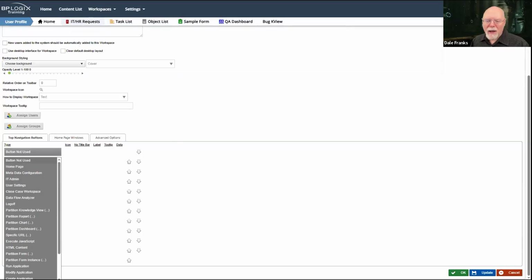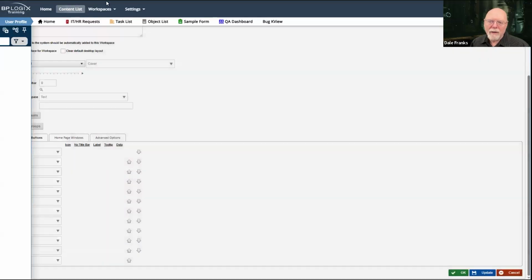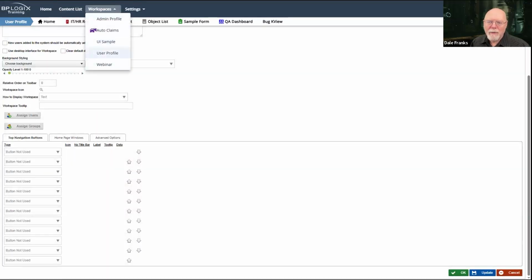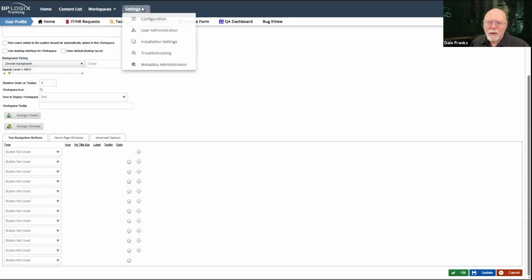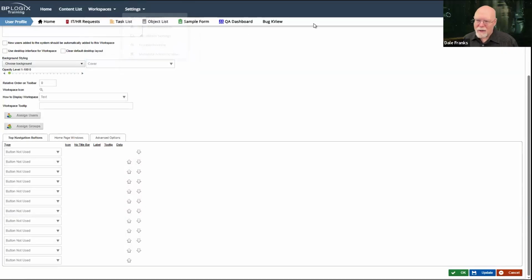In fact, all of the items that appear in any of the menus, if you have links or buttons that you create here in your navigation bar, they simply won't be displayed. They don't need to be displayed because they already exist.